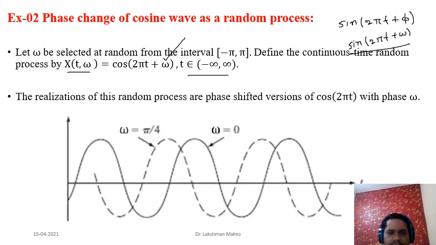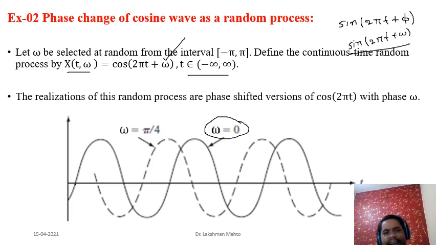In this way, I have taken two values. For one value, omega equal to 0, you will observe it is starting like this, cosine. What is the graph of cosine at 0? What is the value of cos? It is 1.